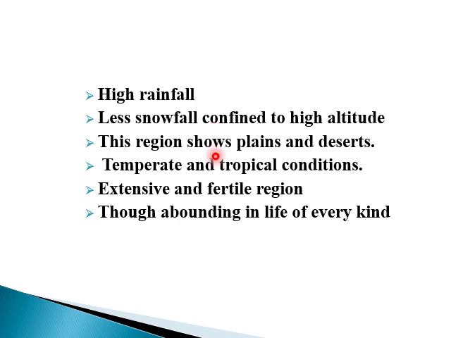If we talk about the conditions, there are temperate and tropical conditions. There is also extensive and fertile soil in this region, abounding in life of every kind.